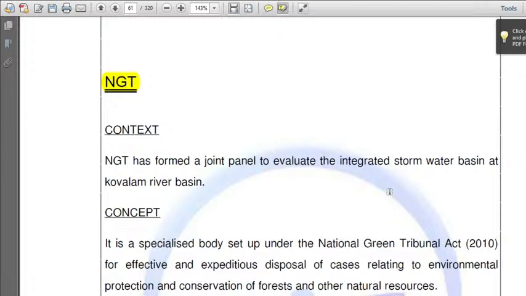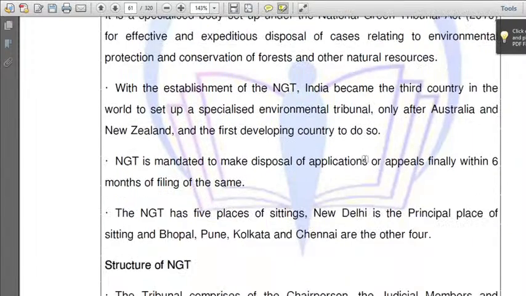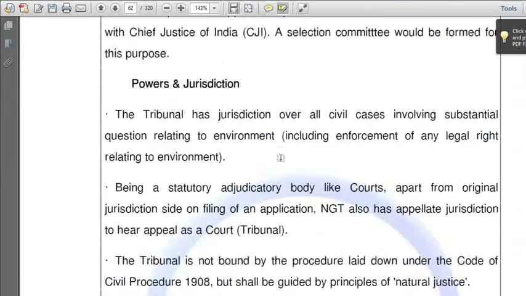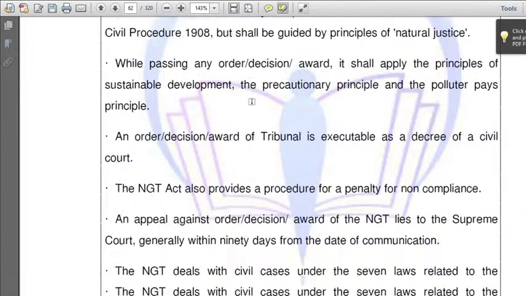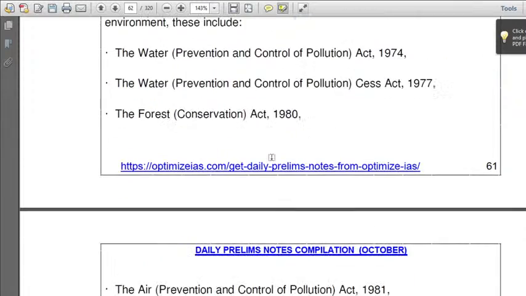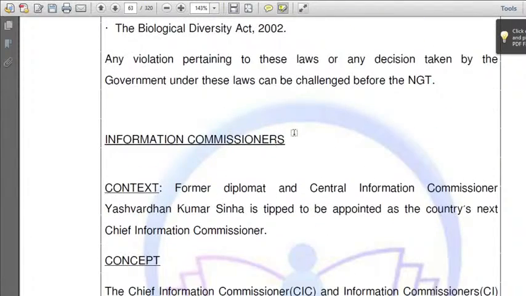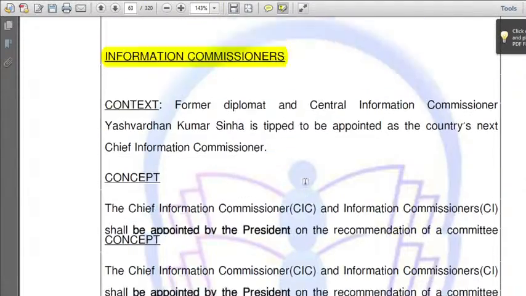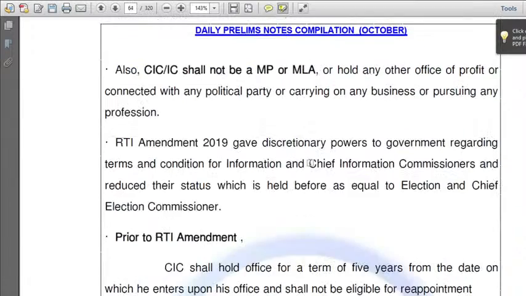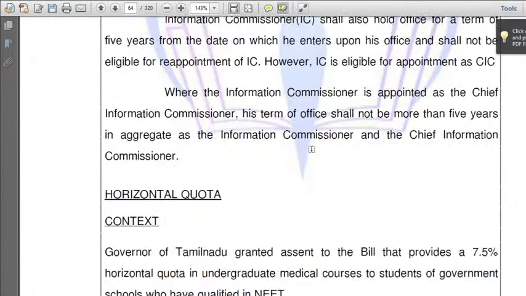The Green Tribunal also came in the news. Why did it come in the news? We'll study that tomorrow. What is its structure? What are its powers and jurisdiction? Next, we will also cover other acts related to it, and the information commissioners, who they are. We'll also deal with their powers and their articles.